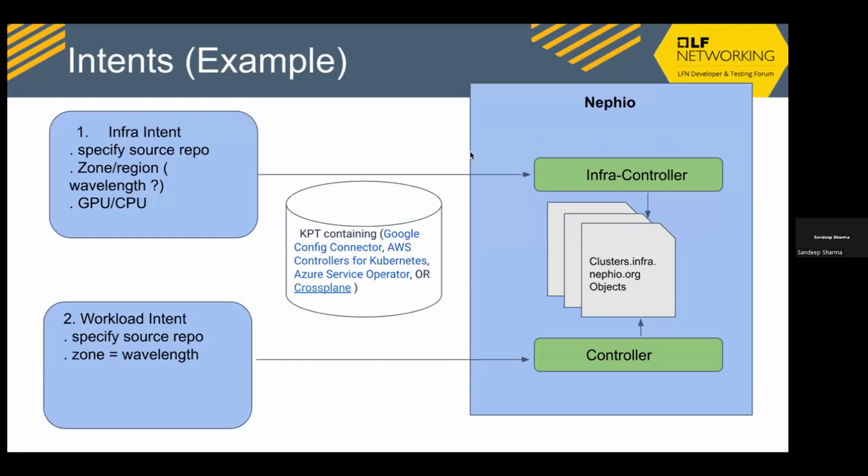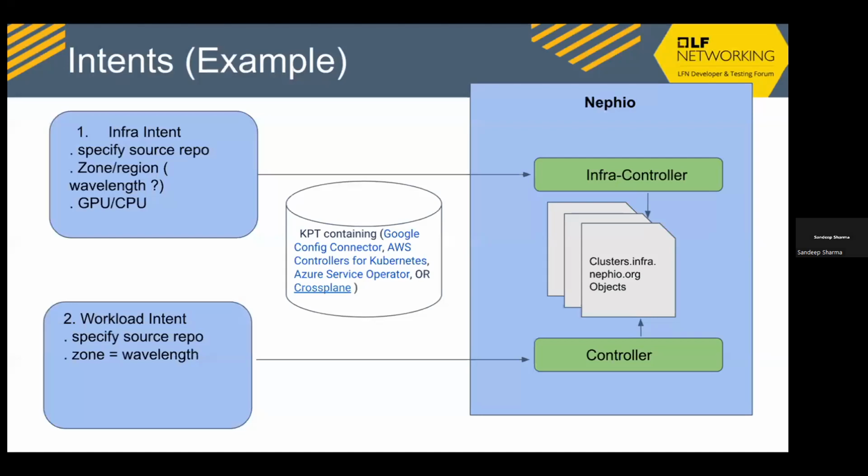That intent, which is a custom resource, will be reconciled by the Nephio controllers. Followed by that, the workload intent. Part of the workload intent talks about the placement, which specifies the properties of the cluster where this workload should be deployed. The very basic intent can just say the region where the workload has to be deployed.